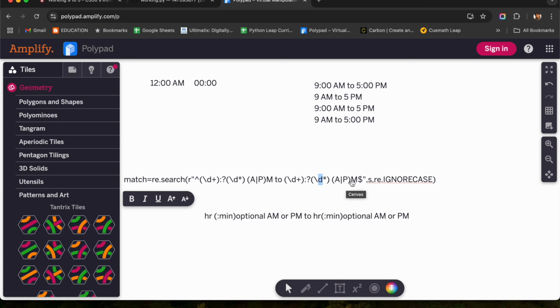So A or P, which is prefixed with M, and then this particular dollar symbol signifies the end of the program and this caret symbol signifies the starting of the string. Then we are going to write the string is nothing but the S and then re.IGNORECASE, because AM or PM can be in any case. Okay, so this is the particular format which we are going to use in our code.